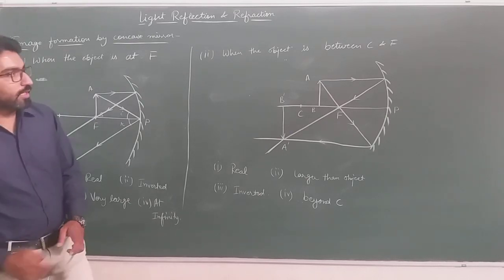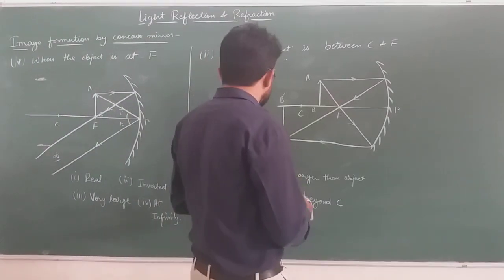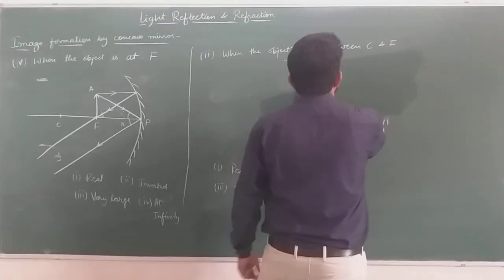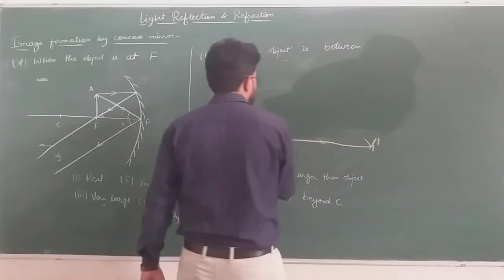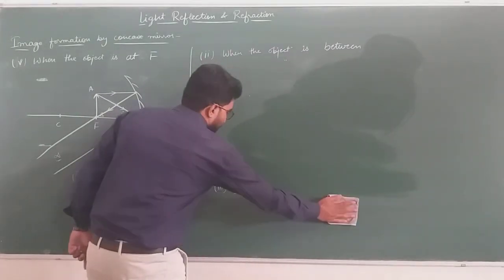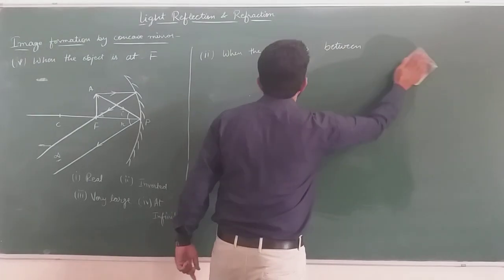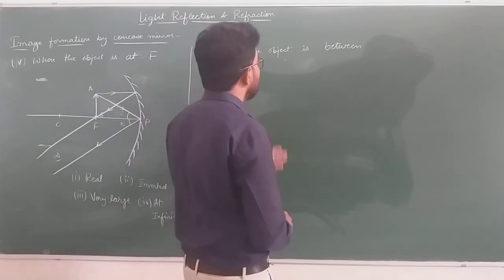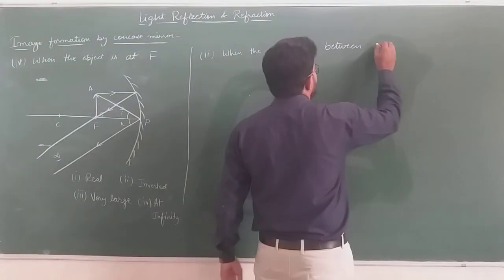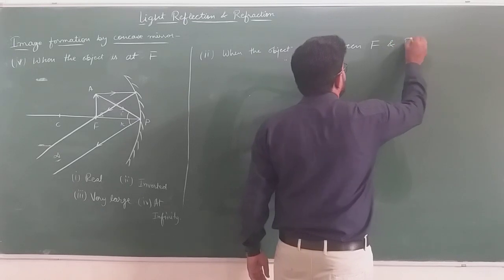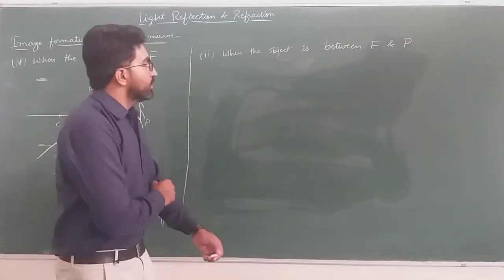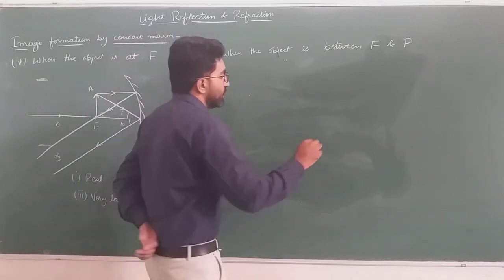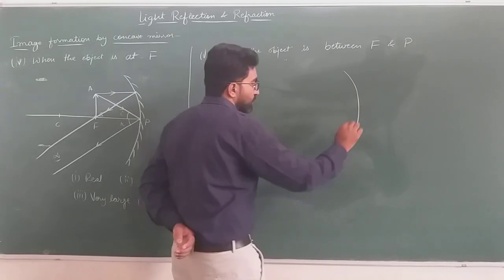Now let's discuss the last case, when the object lies between the focus and the pole. This is the most important case in the concave mirror, where the object is between focus and pole. Let's draw the concave mirror first.